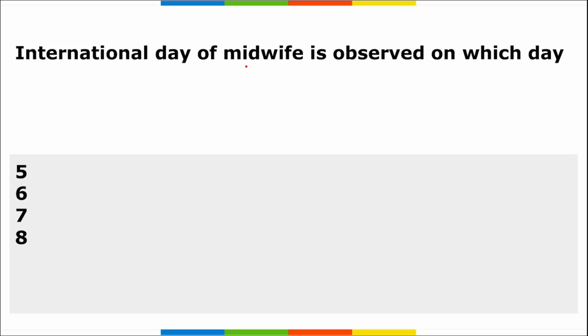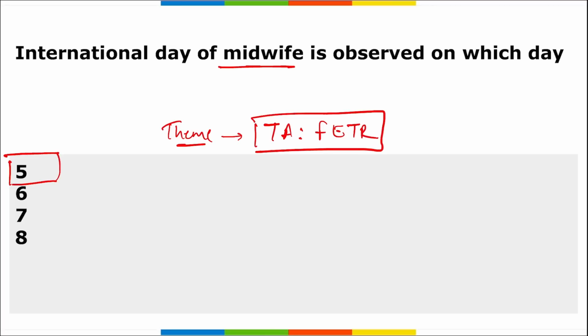When do we observe International Day of Midwife? So, International Day of Midwife is observed on 5th of May. This day is celebrated to recognize the contribution of midwives across the world. The day celebrates the achievement of the midwives towards improving newborn, maternal, reproductive, and sexual health outcomes. Then there is a theme for this day that you need to remember. The theme here is Together Again, from evidence to reality. I repeat, together again, from evidence to reality. It is the theme for the International Day of Midwife.